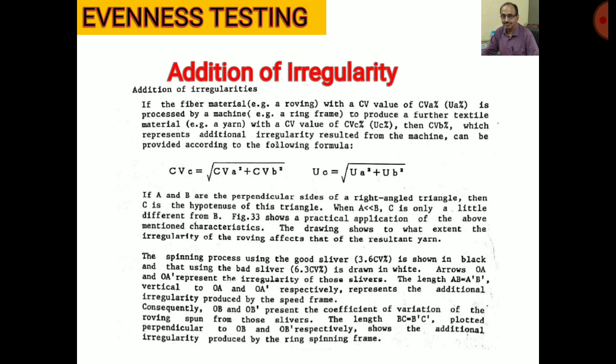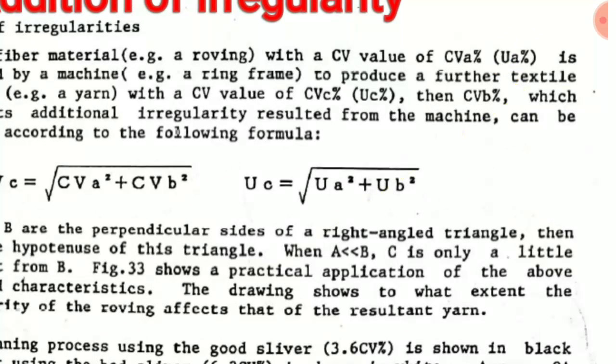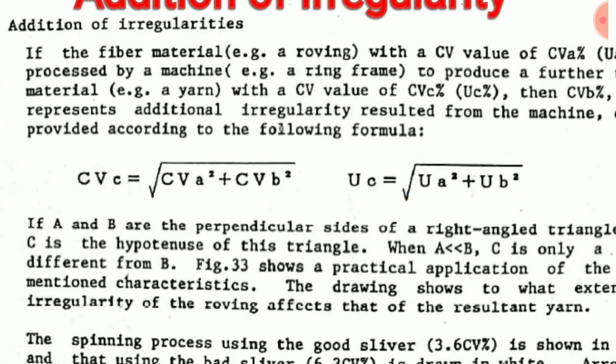Suppose a material is being fed, say let us consider roving is having a CV of CVA or U percent of UA. Now if it is processed on the ring frame and we are getting a CV of CVC or U percent as UC.